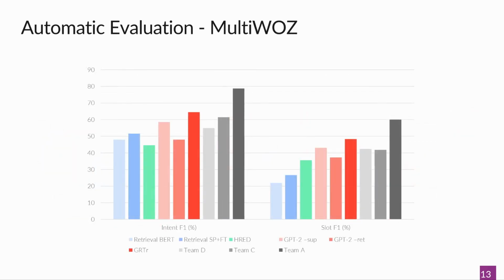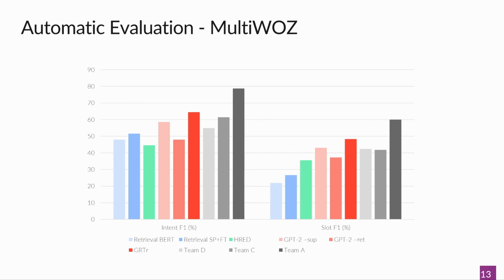At this stage, assessed is the goal-oriented performance of the systems in terms of F1 scores over intents and slot types in the responses. The systems were exposed to MultiWOZ data only at the adaptation stage. We have the same baselines here, as well as the other contestant systems in gray. We can see 2 interesting bits here.